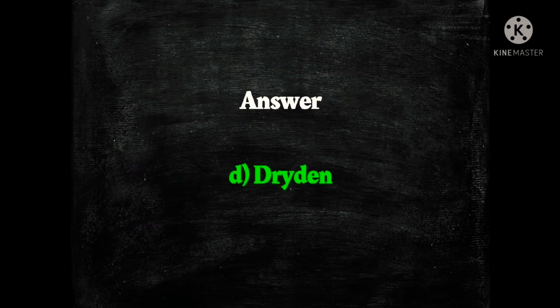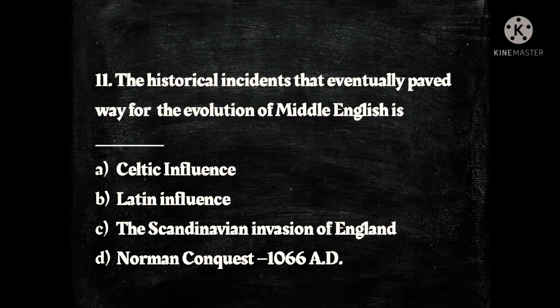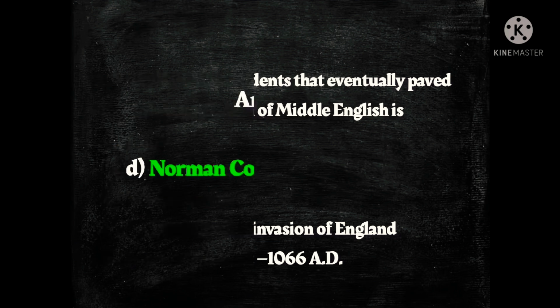Next question, the historical incident that eventually paved the way for the evolution of Middle English is dash. The options are A. Celtic influence, B. Latin influence, C. the Scandinavian invasion of England and D. Norman conquest 1066 AD. The answer is D.